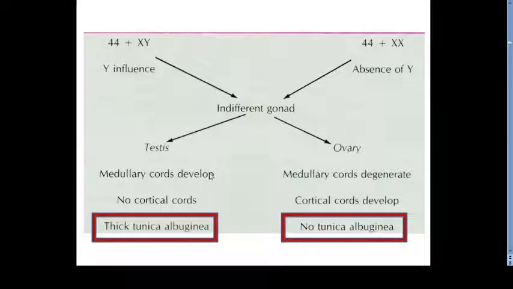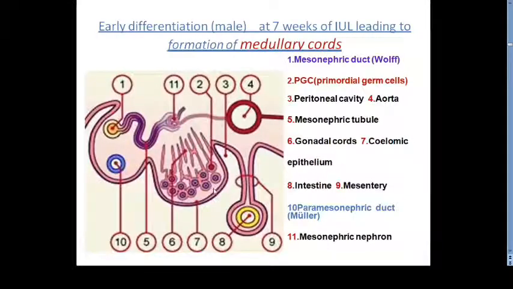Here medullary cords will develop. There is no cortex. And again, one important structure we will see, the thick tunica albuginea, is a characteristic feature of developing testes. Whereas in the ovary, medullary cords will degenerate, but a new set of cortical cords will develop and there is no tunica albuginea present. If it is seen, it will be very thin. Here you can see on either side the developing mesonephroid. We can appreciate here the 7th week of intrauterine life, because of the TDF factor.